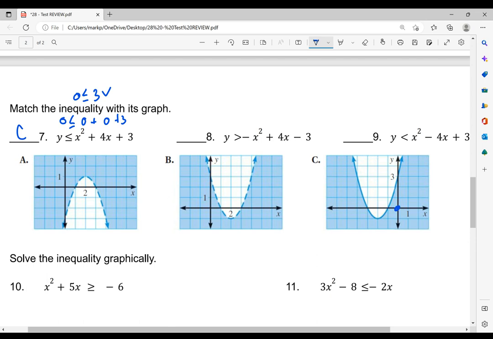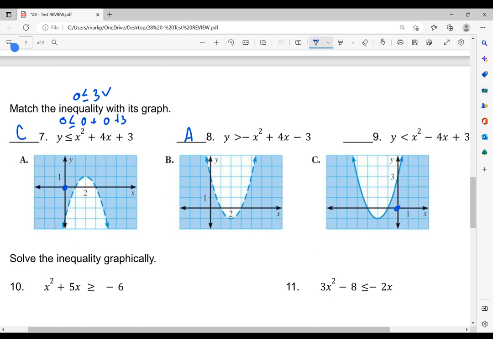For number 8, again, there's no equal bar, so it has to be dashed. So A and B are the dash ones. And what makes this a little bit easier is the fact that A is negative, so it has to face down. So just by elimination, we know that it's going to be the answer choice A. But again, you should always, once you figure it out, solid or dashed, is it facing up or concave down? You always want to test that point. So in this case, 0, 0 is available.